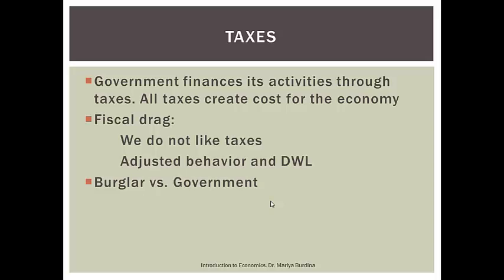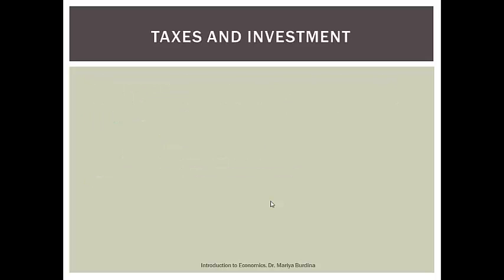When it comes to taxes and government, in the case that we just described, where a second earner decides to quit their job because they're not making enough money anymore, it's a worse situation because now we eliminated that potential income from our economy overall. That income is no longer being generated because of the taxes.